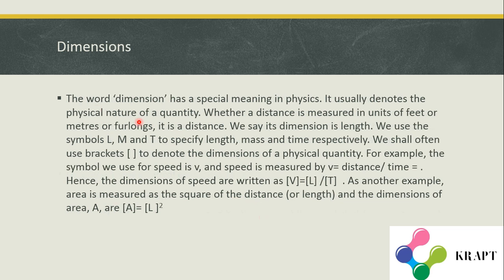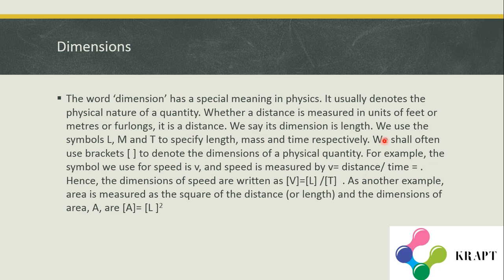Now let me move on to the last topic, that is dimensions. The word dimension has a special meaning in physics. It usually denotes the physical nature of a quantity. Whether a distance is measured in feet, meters or furlongs, it is a distance. If any person moves from one place to another, we can write the distance in units of feet, meters, furlongs, kilometers, etc. But the quantity which he has covered is length.